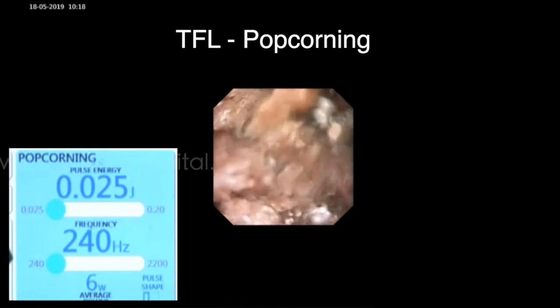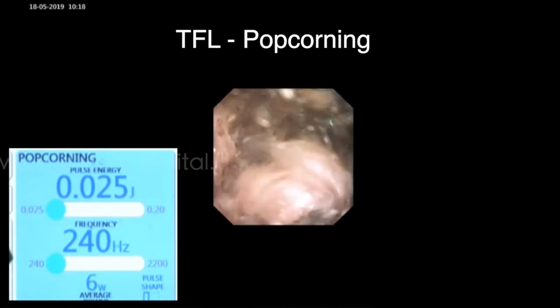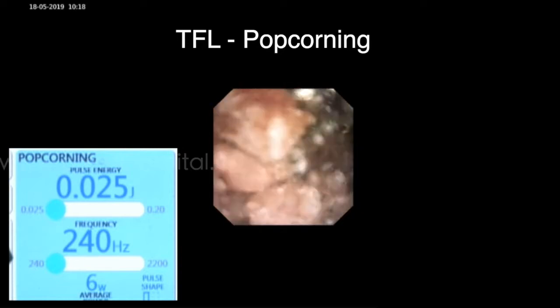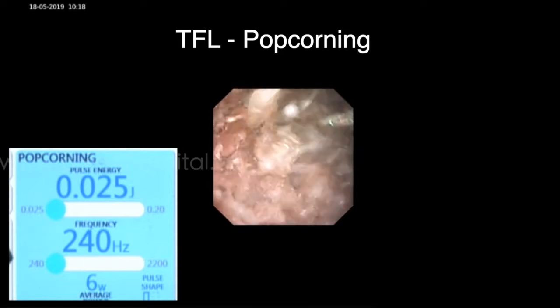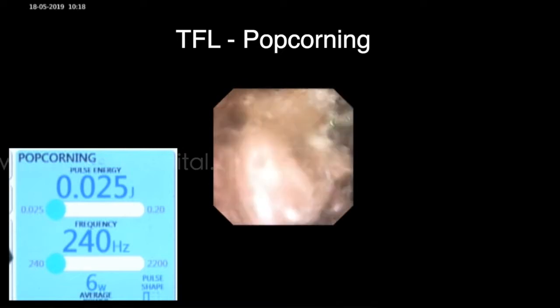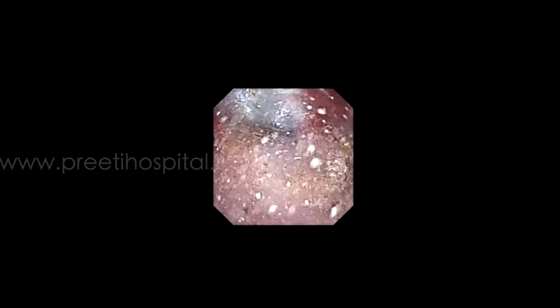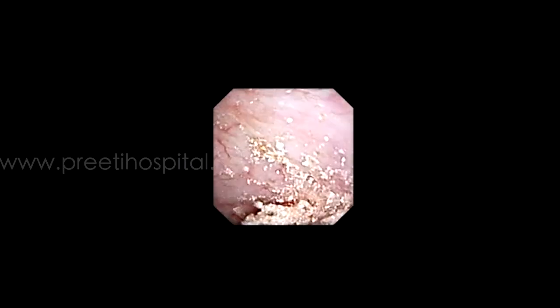Now coming to TFL popcorning, one more setting: 0.025 joules and 240 Hz. The previous one was pop dusting. Now we are showing popcorn purely, where energy is also low but frequency is high. If energy is low, vision will not be affected. Very fine powder will be formed like this.